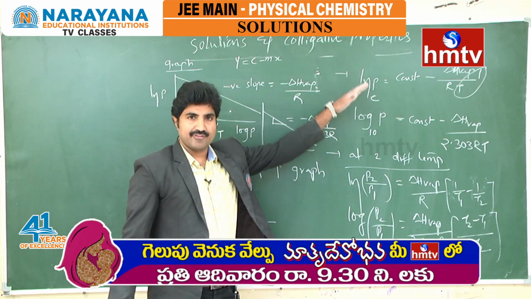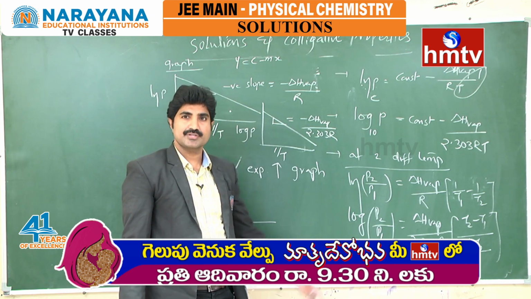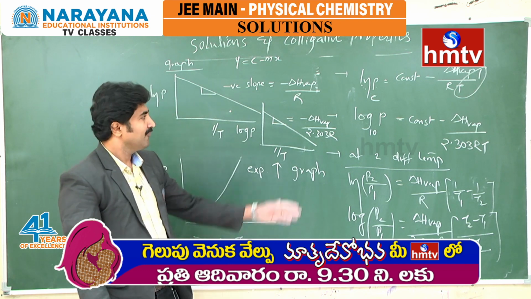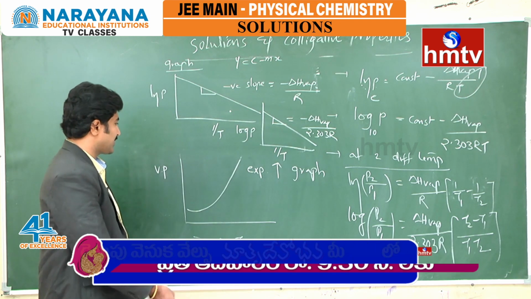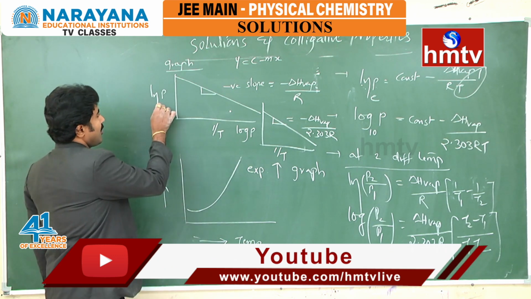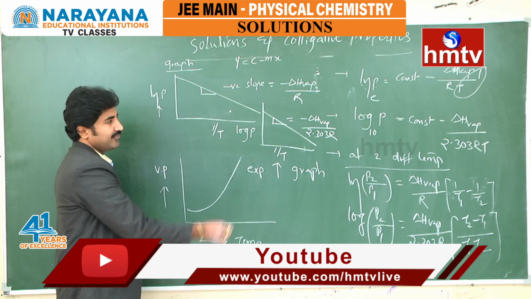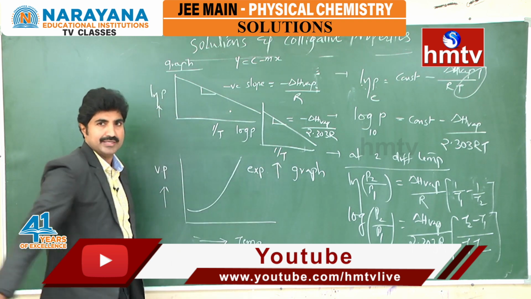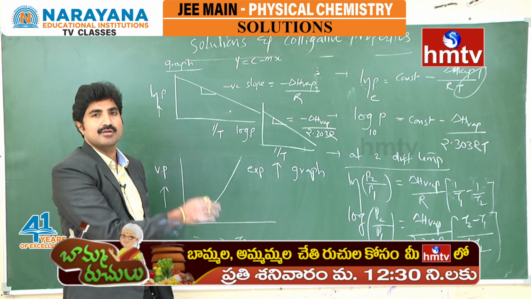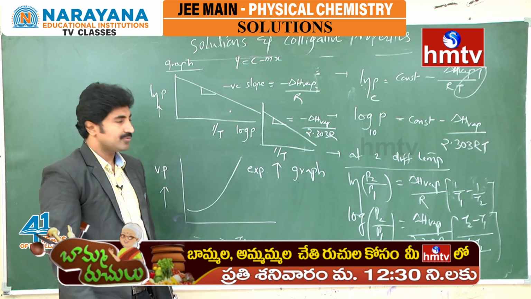These are the different forms of the Clausius-Clapeyron equation. This is the equation at two different temperatures. From that we can draw graphical representations: this is the vapor pressure versus temperature graph, this is the ln P versus 1 by T graph, and this is the log P versus 1 by T graph. Any theoretical question or numerical can be easily solved by this information. Now see the next one.